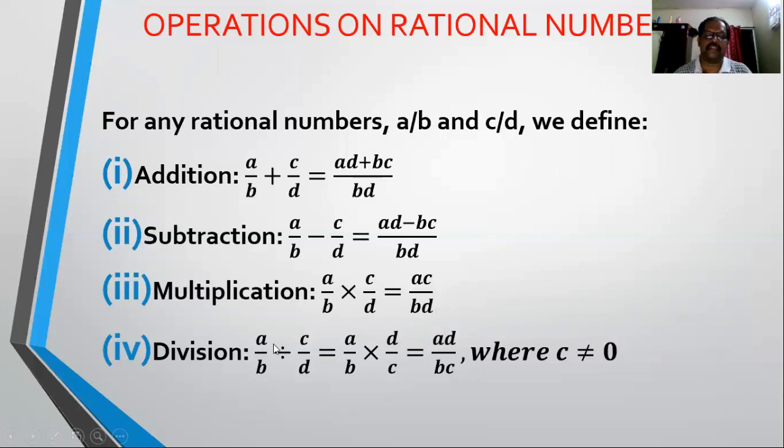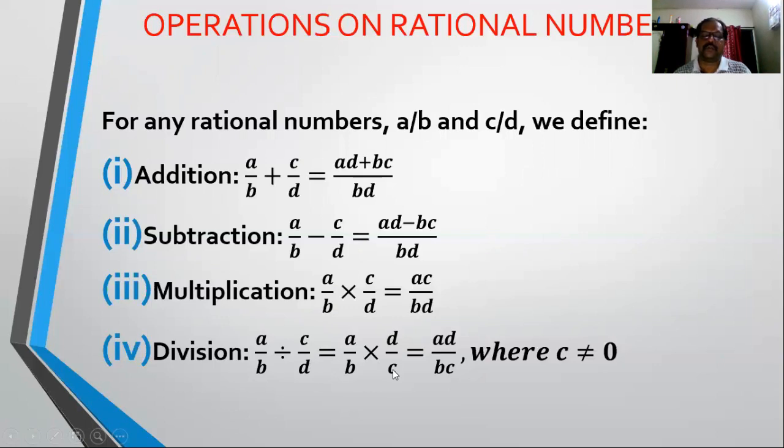How can it be taken? A by B is divided by C by D. So whenever there is a division of two rational numbers, we can write it as multiplication by taking the second rational number, that is the rational number in the denominator, and multiplying with its reciprocal, right? So A by B is multiplied by the reciprocal of C by D, and the reciprocal of C by D is D by C.